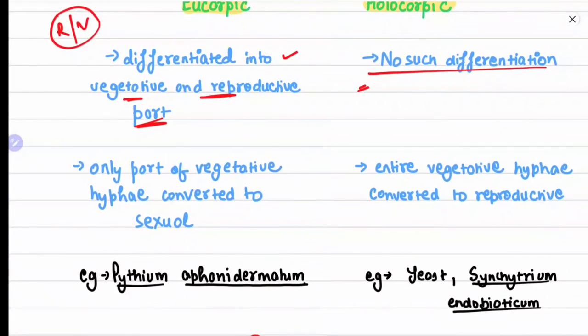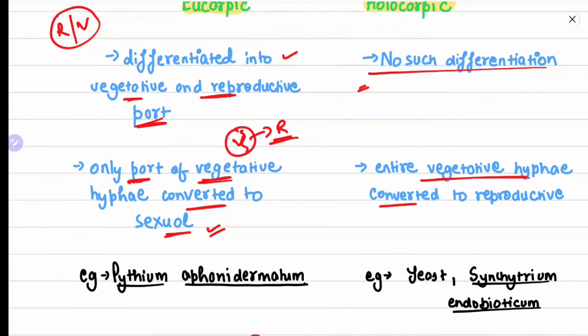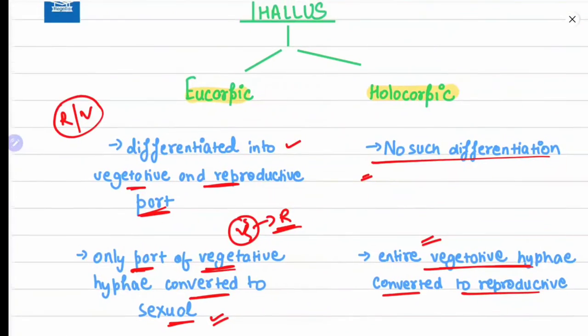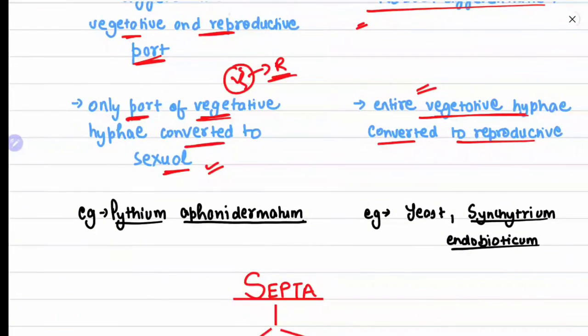We will see how. In the eucarpic, only part of the vegetative hyphae is converted into reproductive. But in the holocarpic, the entire vegetative phase is converted into reproductive phase. Examples are important. In the eucarpic, the example is Pythium aphanidermatum, while in the holocarpic, yeast and Synchytrium. Synchytrium is asked in the examinations many times.